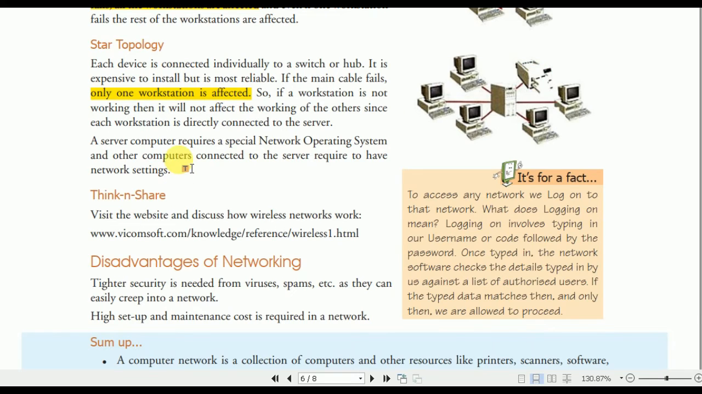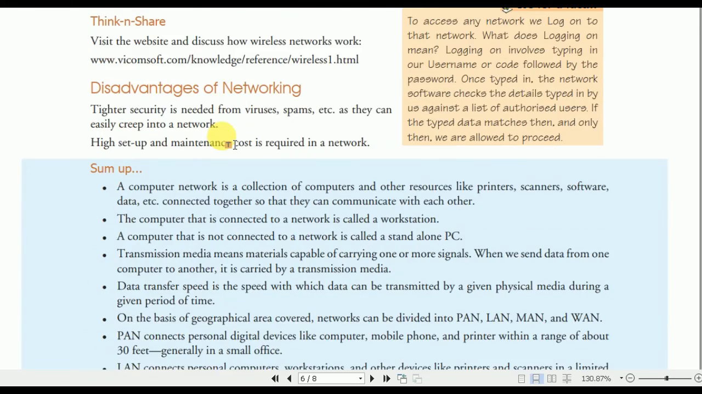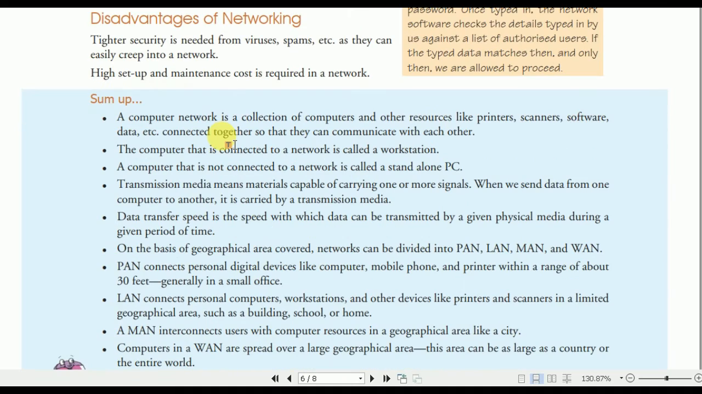A server computer requires a special network operating system, and other computers connected to the server are required to have network settings. So the star topology is the important topology, and nowadays the star topology is used in various organizations to establish a network. So let's see the disadvantages of networking.